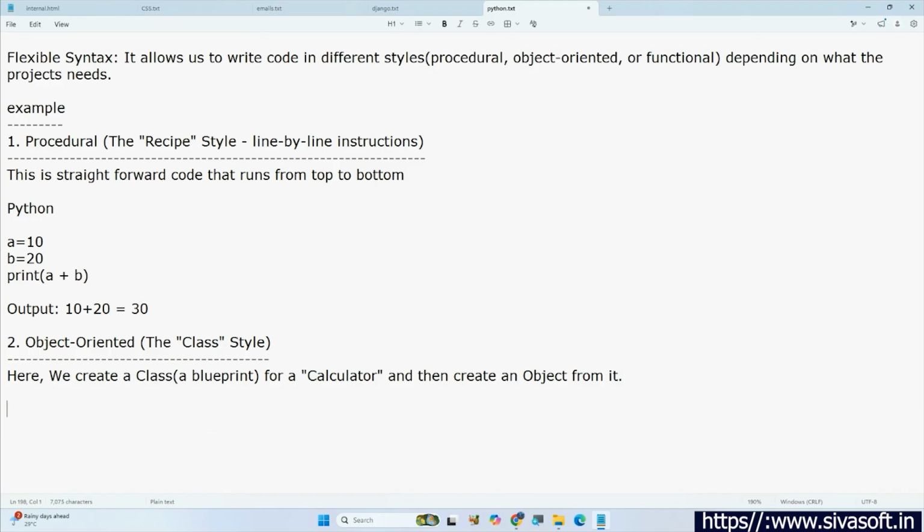How does this object oriented style, nothing but class style programs, look in Python? We will write like this: class Calculator. Definitely, most of the students, you are not going to understand anything. So don't bother about all this. Here I am just trying to show how object oriented syntax looks like.